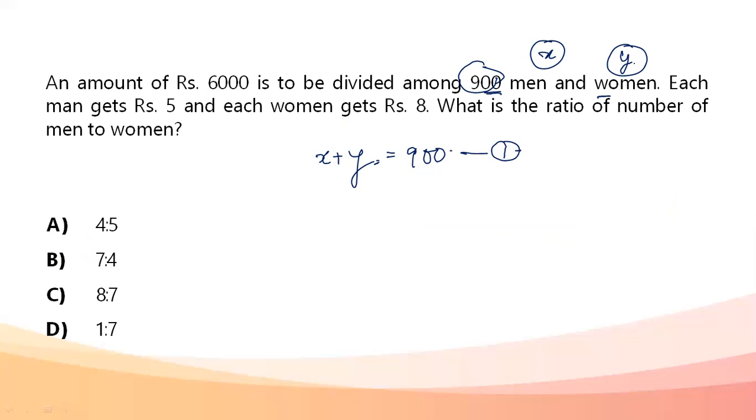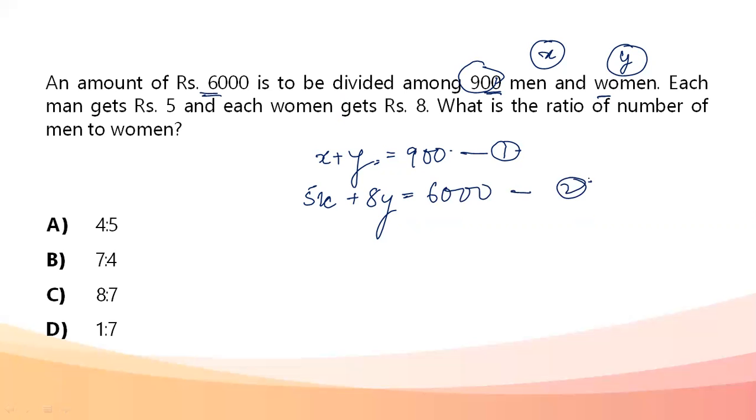Now, it is given that each man gets rupees 5 and each woman gets rupees 8. So if there are X men, they're going to get 5X rupees, and if there are Y women, they're going to get 8Y rupees. Whatever money is being distributed, the sum of that is rupees 6,000. This becomes equal to 6,000, and this is my second equation.